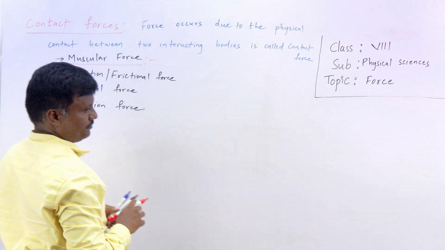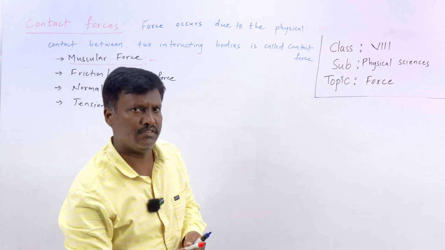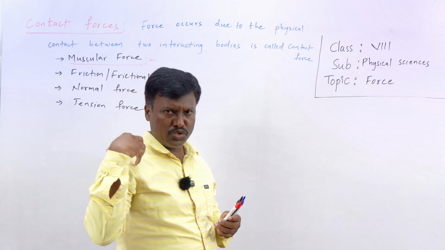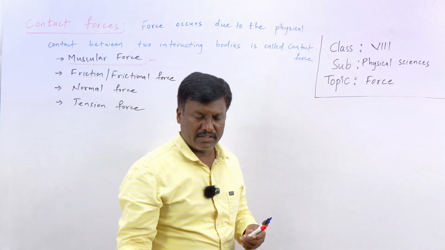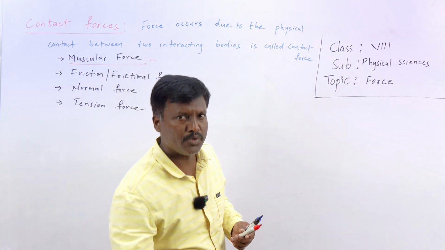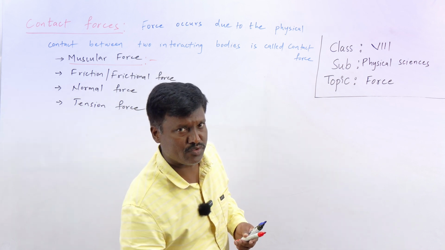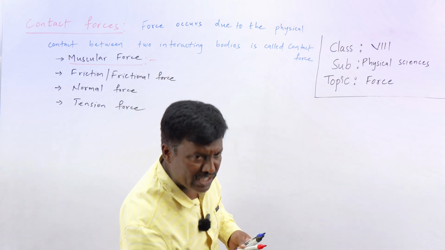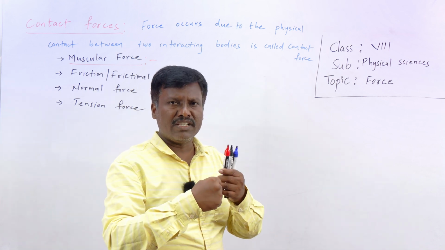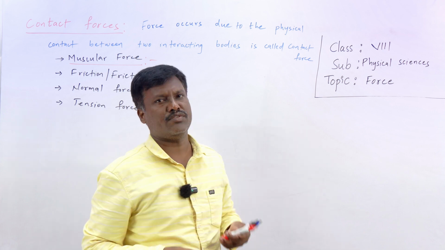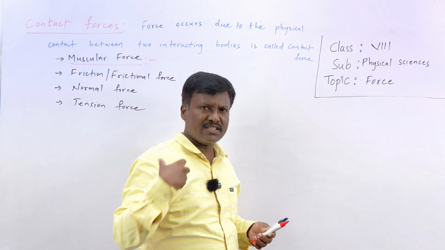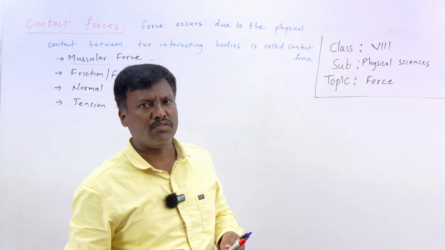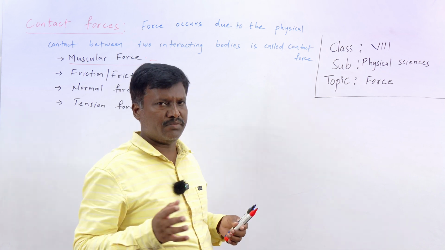I want to lift the bag from the ground. What do I have to do? I have to use my hand. I have to use my muscles. Then I have to lift the bag. I have to do the work against the gravitational force. Yes or no? So here I am exerting force on the bag and I am pulling the bag towards my body using the force. Which force? Muscular force. Due to the action of my muscles, I am able to exert the force on that bag. So this force is called what? Muscular force.